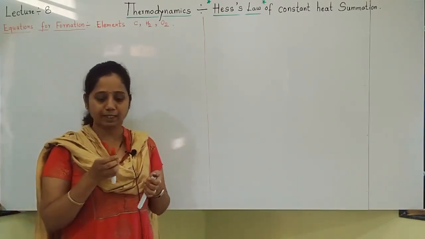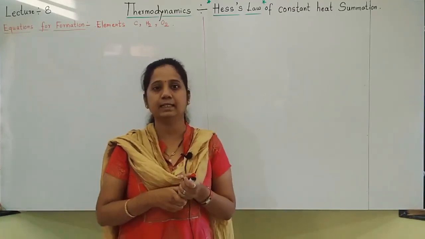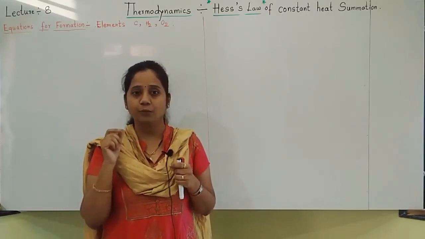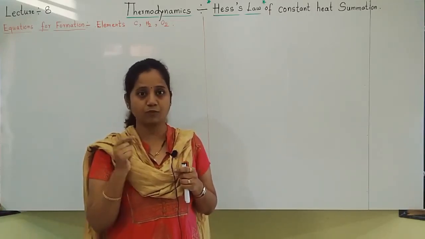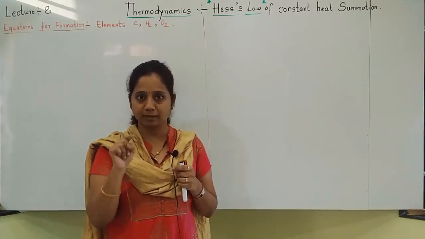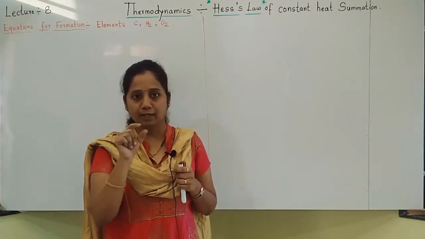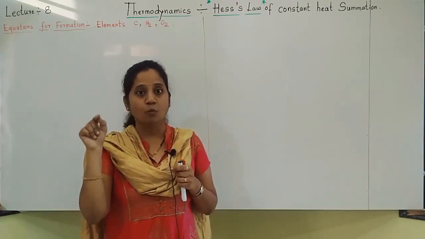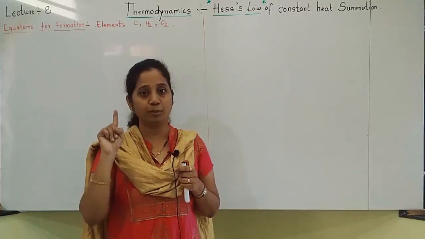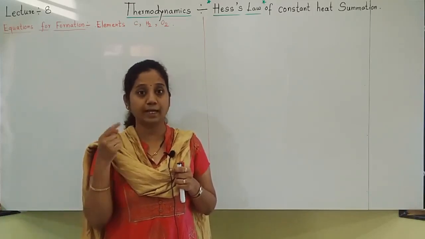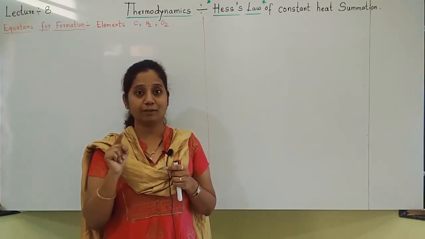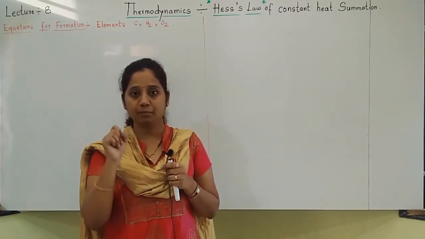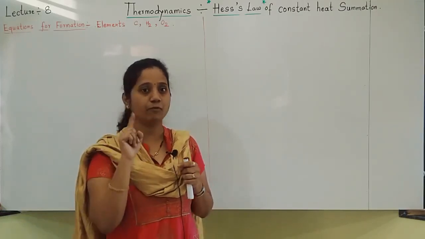Enthalpy of formation we have already seen in detail. I have told you that it is the change in enthalpy that occurs when 1 mole of a substance is formed. So whichever substance they tell you is forming, for example ethanol, you should write the equation for the forming of ethanol. Whatever is forming, that should be 1 mole. Take care how to write the equations. Everybody's equations should be the same. How will you confirm? Whatever is forming, that should be 1 mole.